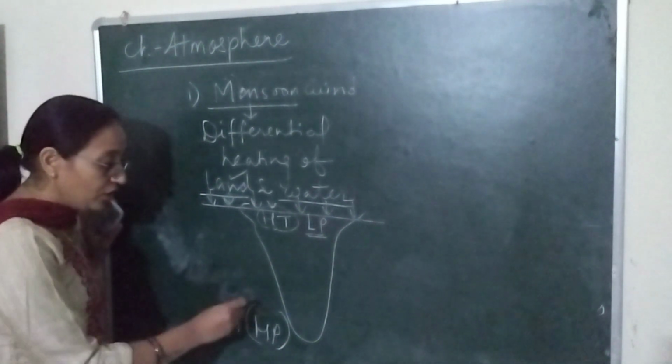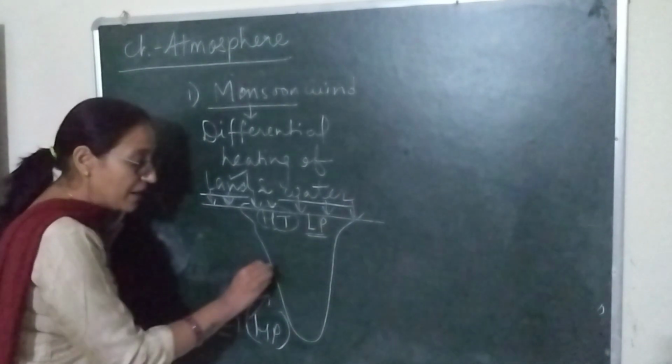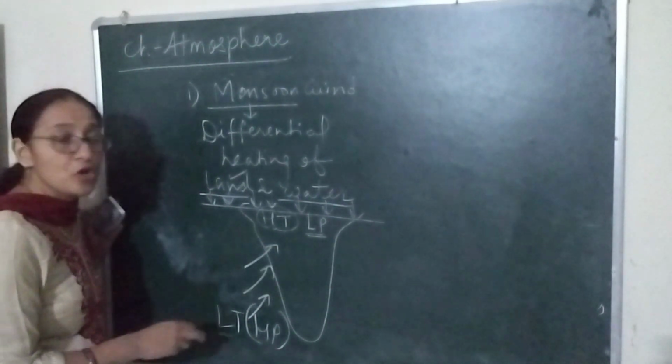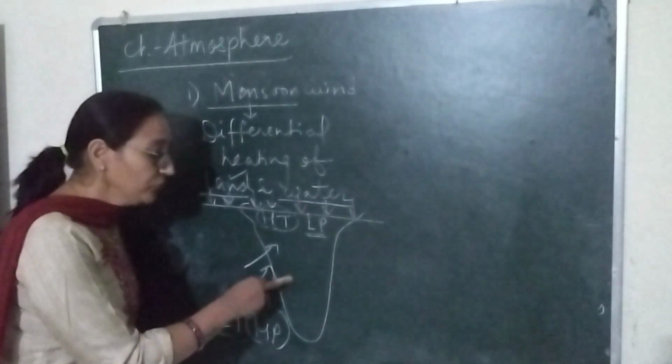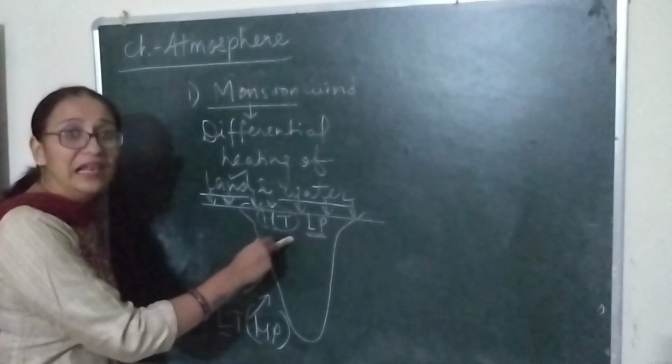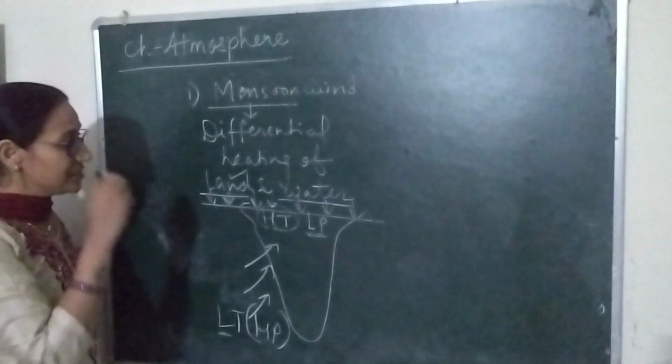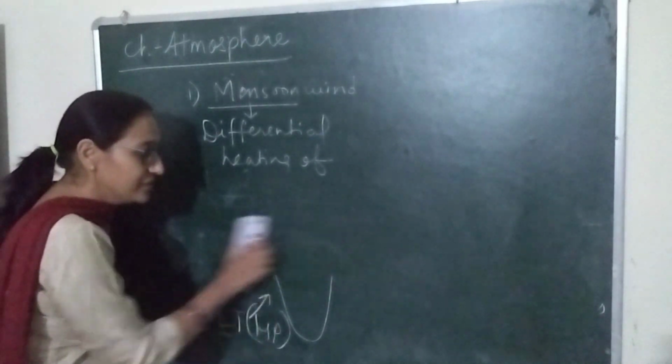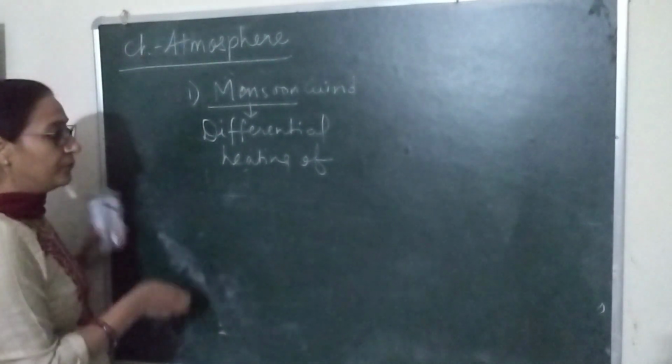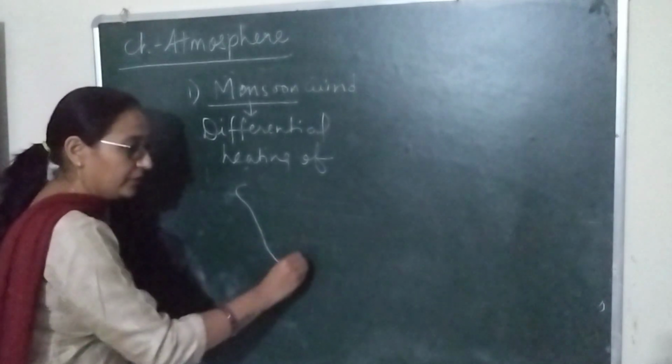And we know that wind always blows from high pressure to low pressure. So during summer, wind blows from sea to land. So this is about the summer season. Now we have to learn what happens during winter.